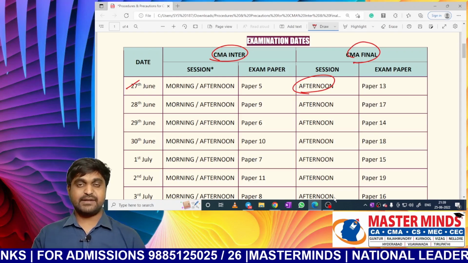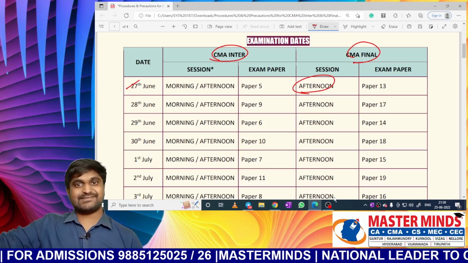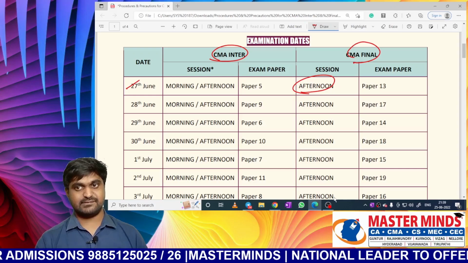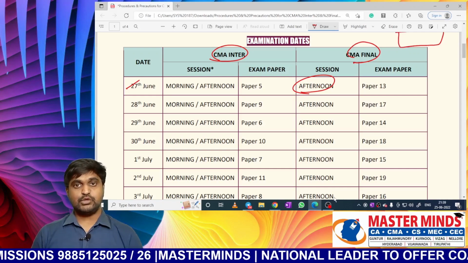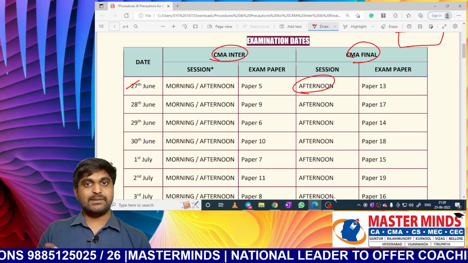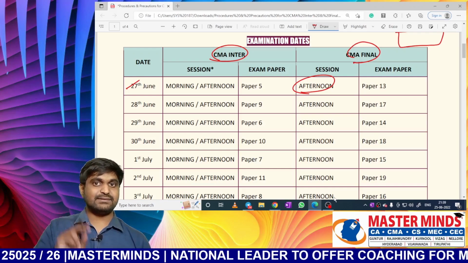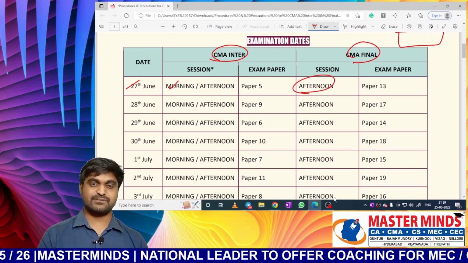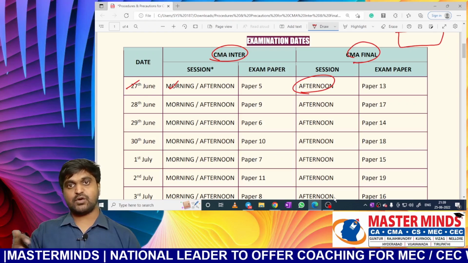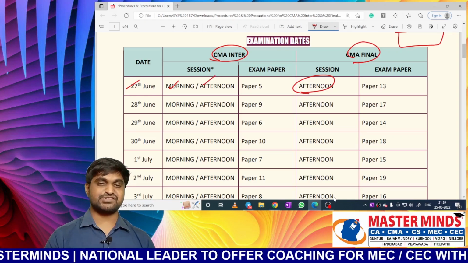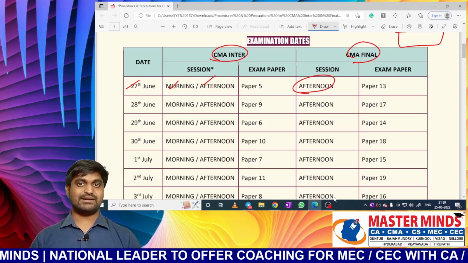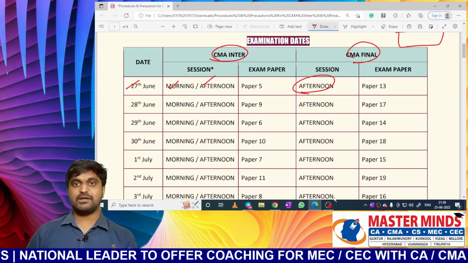In the admit card, at the top right side, you will find a column named reporting time. If that reporting time is in the morning, then your session will be the morning session. If it is in the afternoon, then your session will be the afternoon session. Like this, you need to get clarity regarding the session applicable to you.